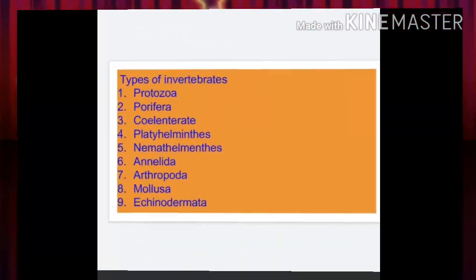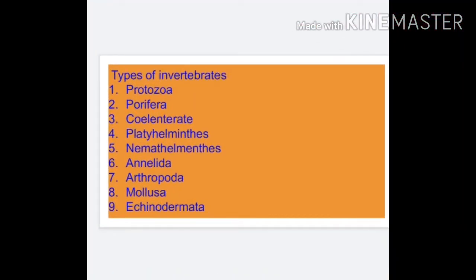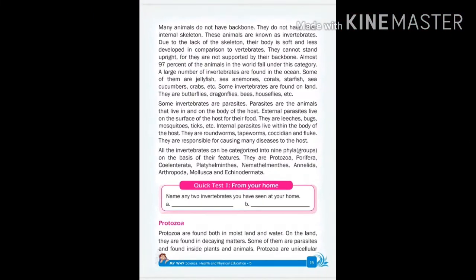Now let's read about the types of invertebrates. On the basis of their features, they are categorized into 9 groups. They are Protozoa, Porifera, Coelenterata, Platyhelminthes, Nemathelminthes, Annelida, Arthropoda, Mollusca and Echinodermata. Now let's read in detail about them. Today we will read up to Platyhelminthes only. I have noted down some of the features of types of invertebrates here. Please note it down in your copy.